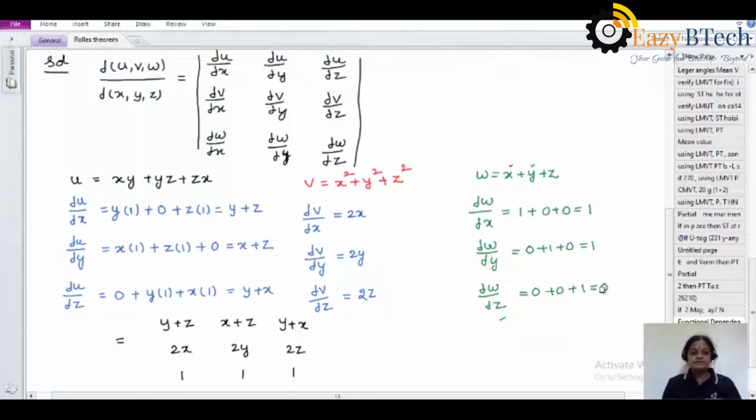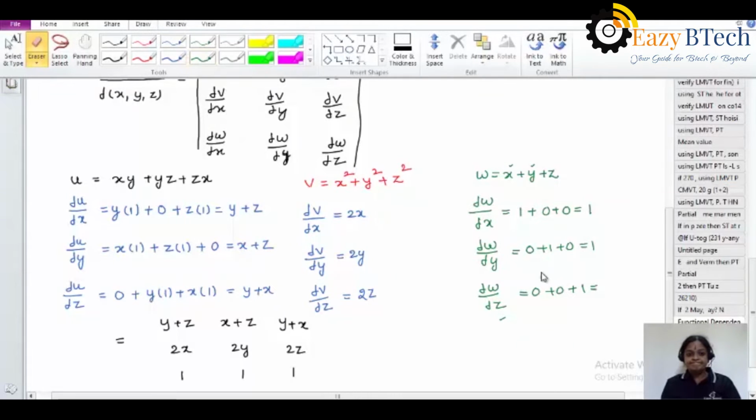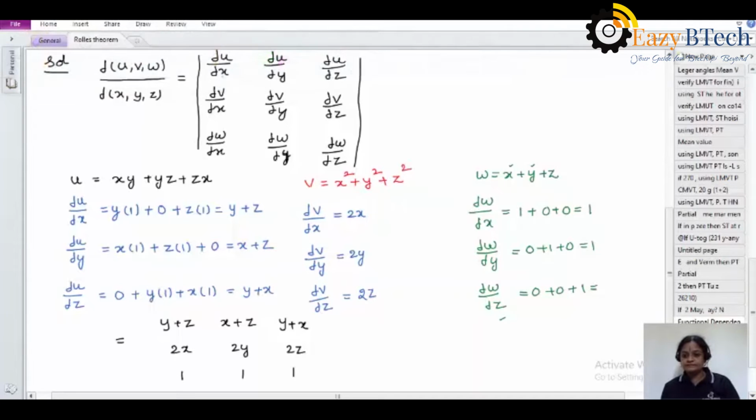So here the value is 1 students. So I am writing 1. Yeah, so now the substitution is over. Now finding the Jacobian transformation, that means the determinant of this 3 by 3 matrix only.